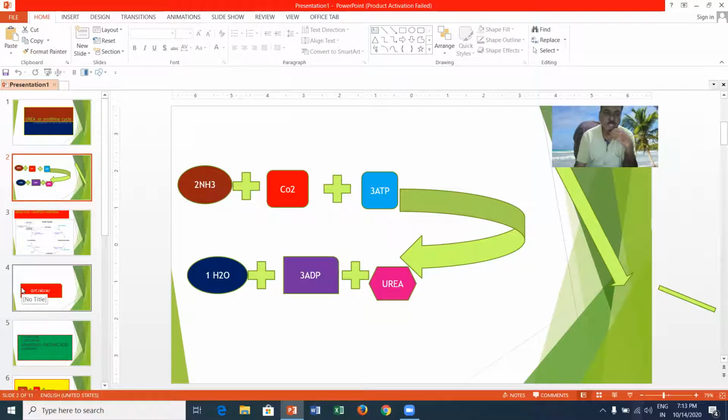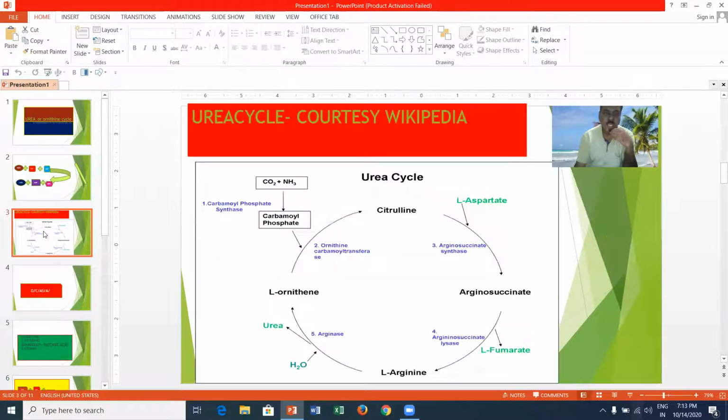Here you can see the urea cycle for easy mnemonics. Carbon dioxide combines with ammonia in the presence of an enzyme, carbamyl phosphate synthase, and converts into carbamyl phosphate. This carbamyl phosphate combines with ornithine in the presence of an enzyme, ornithine carbamyl transferase, and converts into citrulline.